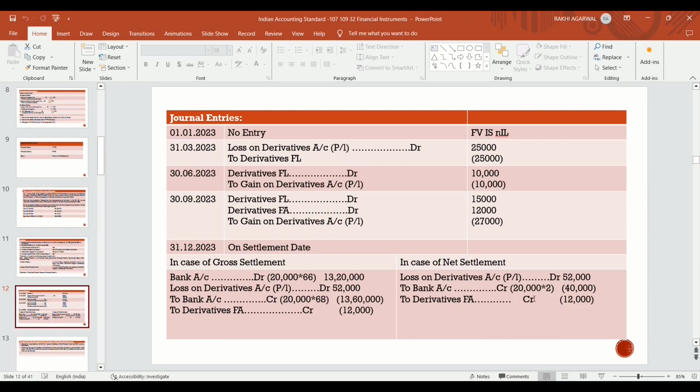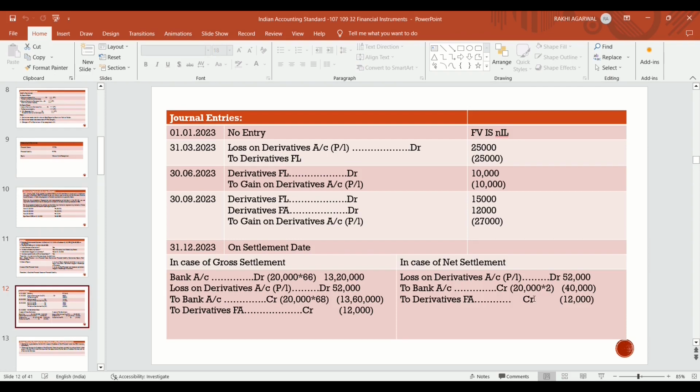The total amount is to be transferred to gain on derivative account, that is, to PL, by 27,000. So reversal of derivative financial liability is also a gain and derivative financial asset is also a gain. Both the amounts are to be transferred to PL as gain on derivative account.